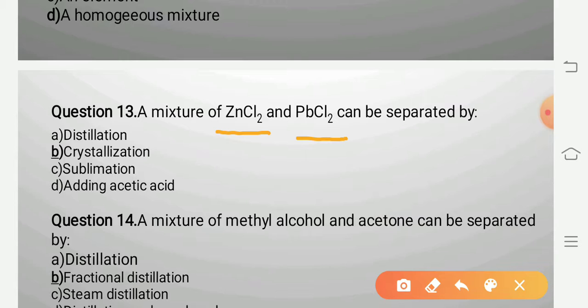The substance which is more soluble at low temperature can be crystallized first, and the substance which is less soluble gets crystallized afterward. So these two salts can be purified by the double crystallization method. So the answer is crystallization.